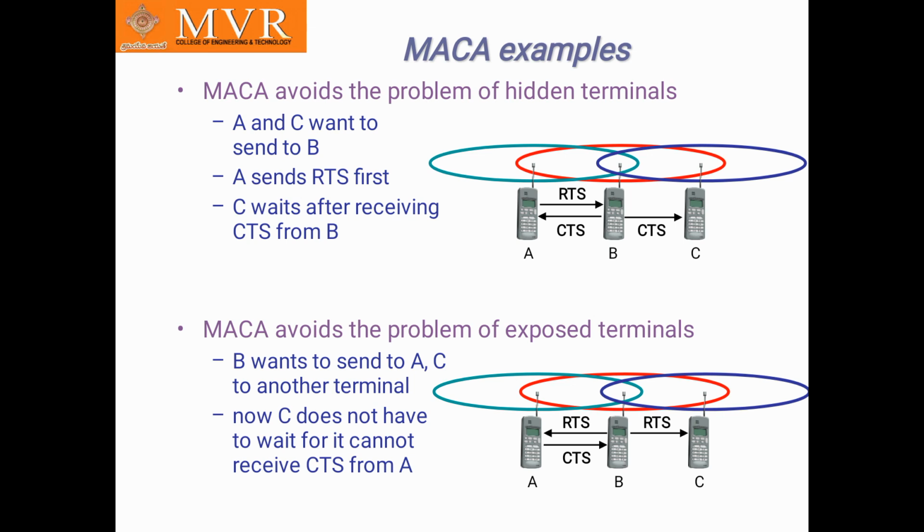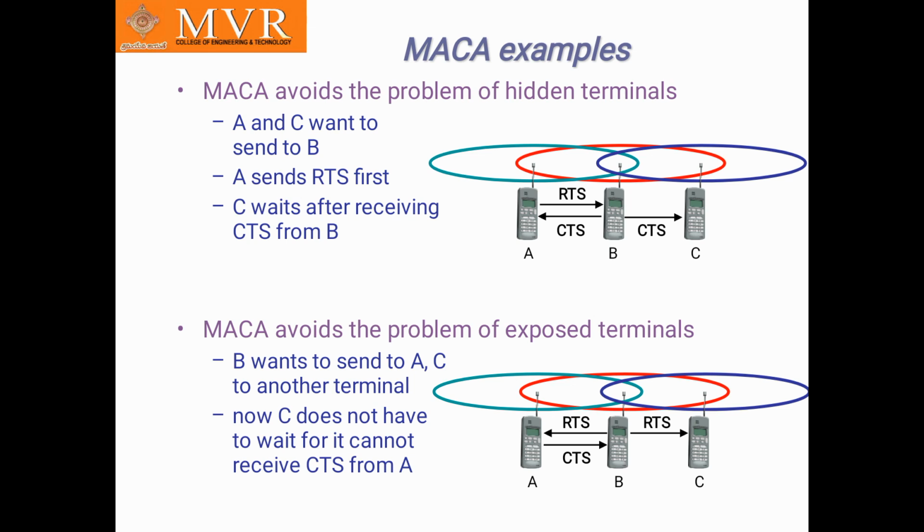Here A and C want to send to B. See this picture: A is represented in green color, C in violet color, and B in red color. So A and C want to send to B. Here A transmits the data to B and C also transmits the data to B. A sends first. So A sends RTS first.